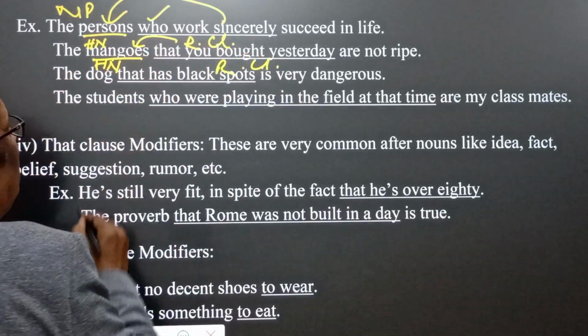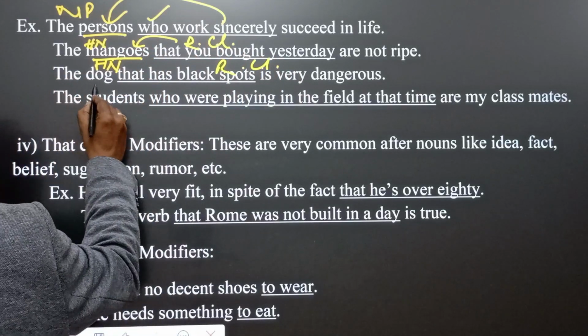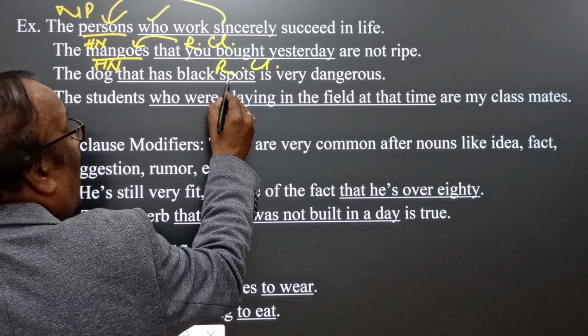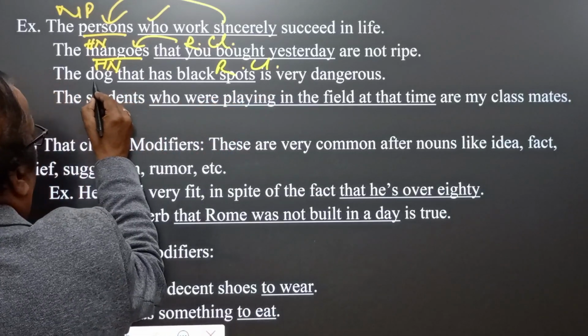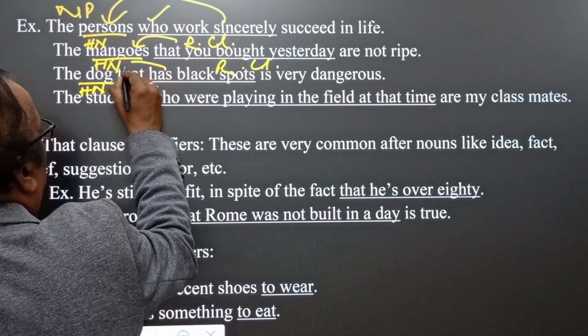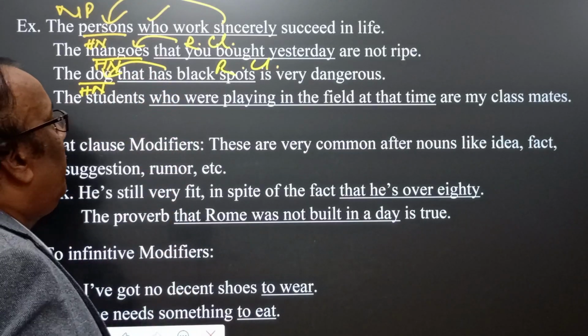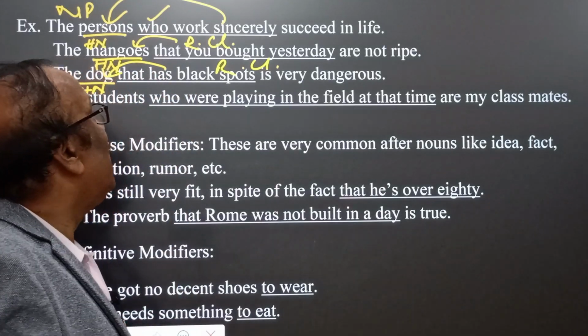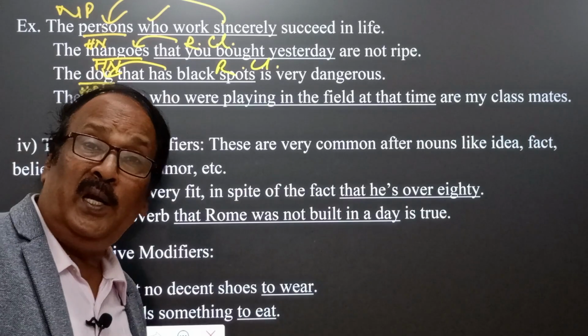which qualifies the mangoes. The dog that has black spots is very dangerous. Attention, here dog is the head noun, and that has black spots is the relative clause.